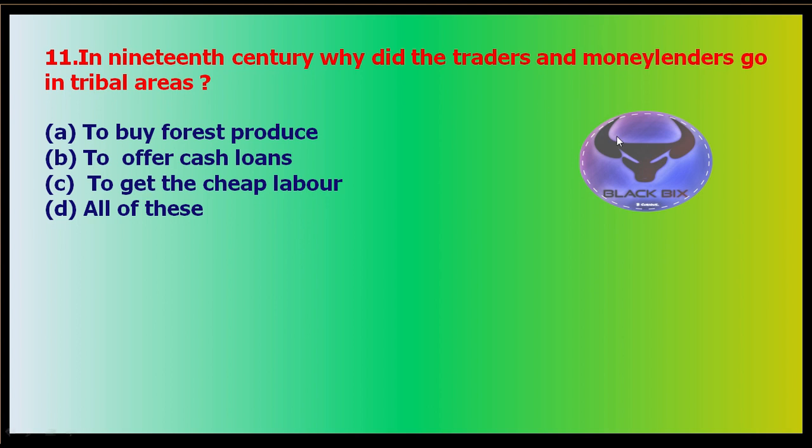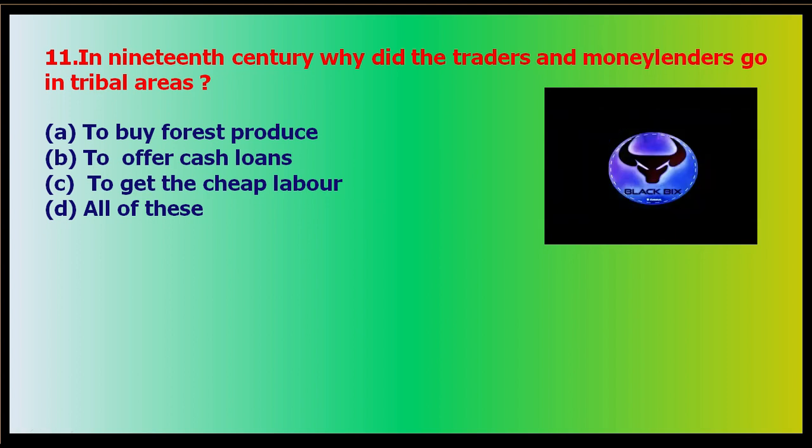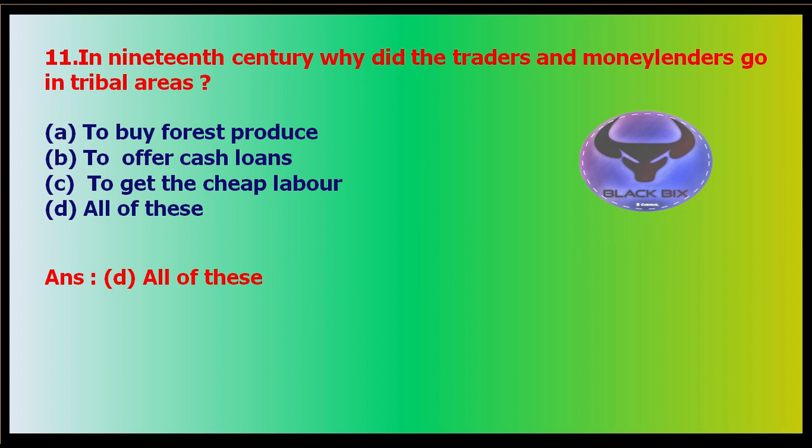Here your time starts now. Time is up, and your answer is all of these. The moneylenders went to offer the cash, and the traders went to get the forest produce as well as to get the cheap labor. The tribals considered the traders and moneylenders as Dikus, and they went for cash, for taking the forest produce, and for getting the cheap labor.